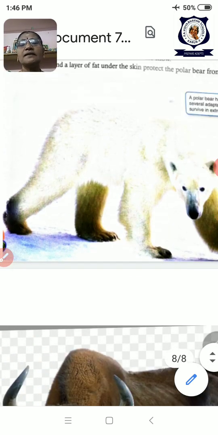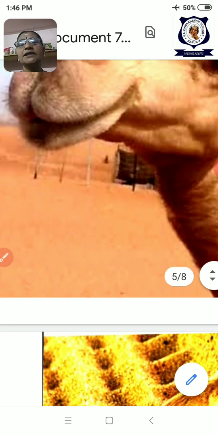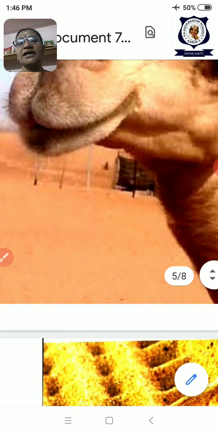Okay, so these are the adaptations of desert region animals and of mountain and polar region animals.